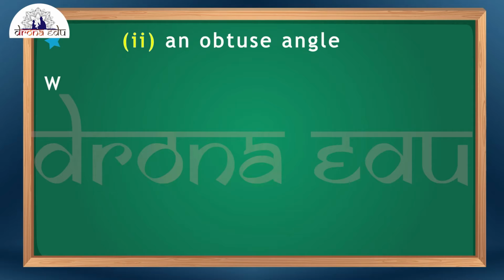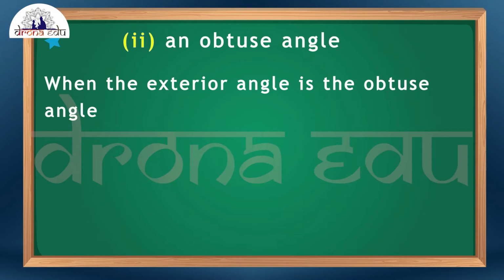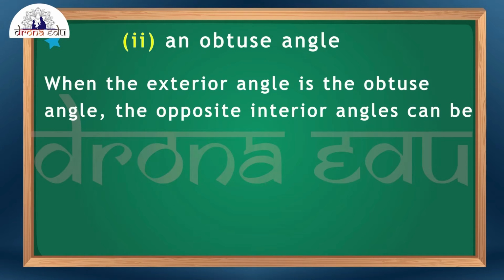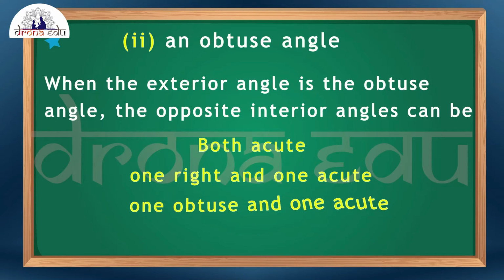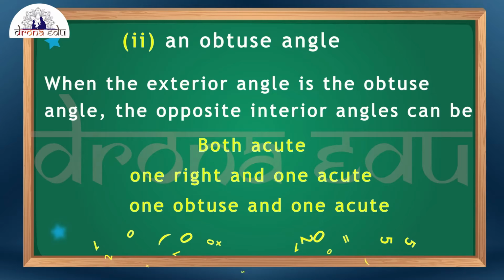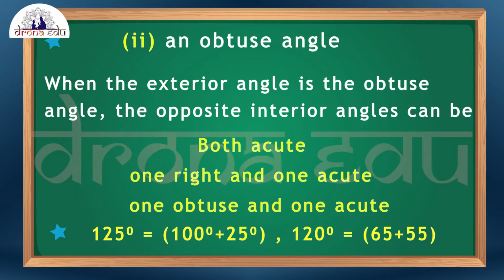Next one is if it is an obtuse angle. When the exterior angle is an obtuse angle, there are different conditions for the opposite interior angles. First, both the interior angles can be acute angles. One more condition is one right angle and one acute angle. And one more condition is one obtuse angle and one acute angle. You can look at these values here: 125 degrees equals 100 degrees plus 25 degrees. Likewise, the values can be formed.